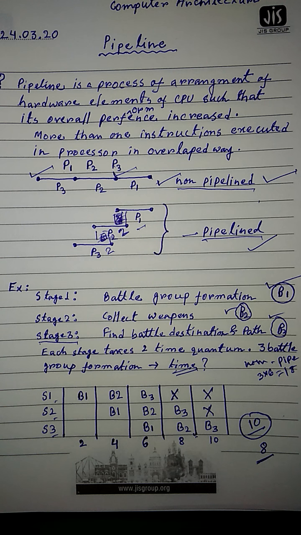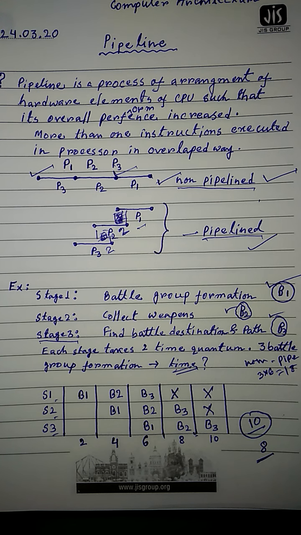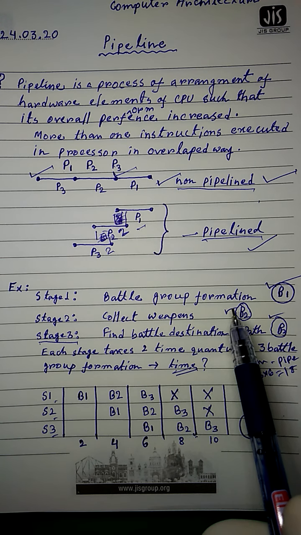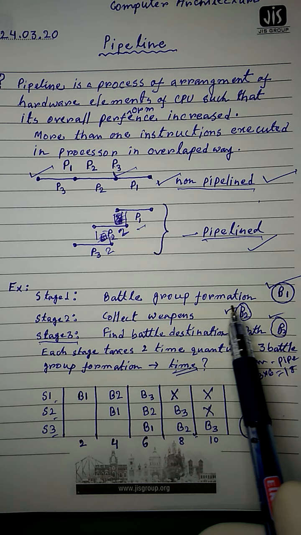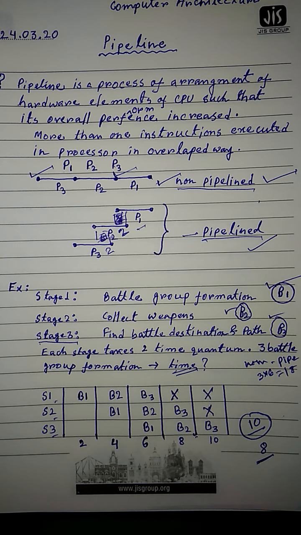Suppose in stage 1, you need to form the battle group. In stage 2, you need to collect the weapons. Weapons means, as all of you know, including fighter planes or fighter tanks. Suppose it's a battle game.